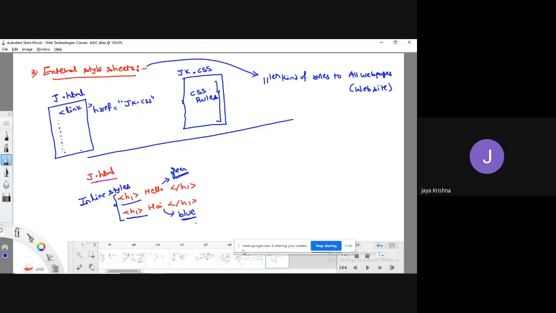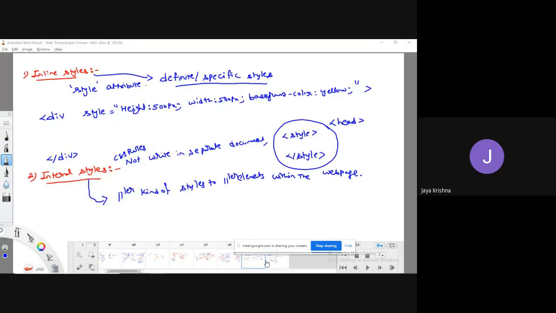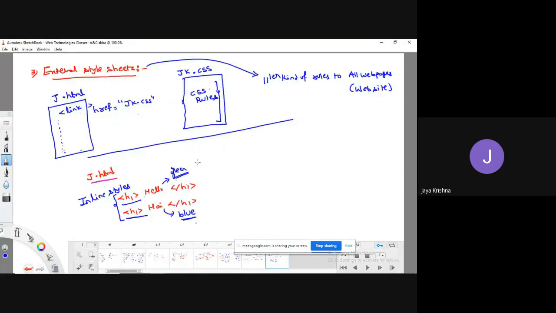Okay, fine. When we go for internal styles, if they are within the web page and they are asking for the same kind of styles, for example, this H1 is asking for pink color, and this is also asking for pink color, meaning that in my entire web page similar kinds of elements are asking for similar kinds of properties, then I can go for internal styles.